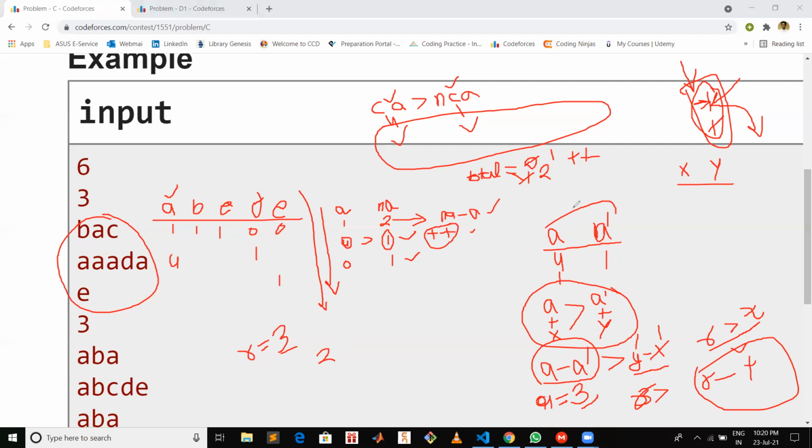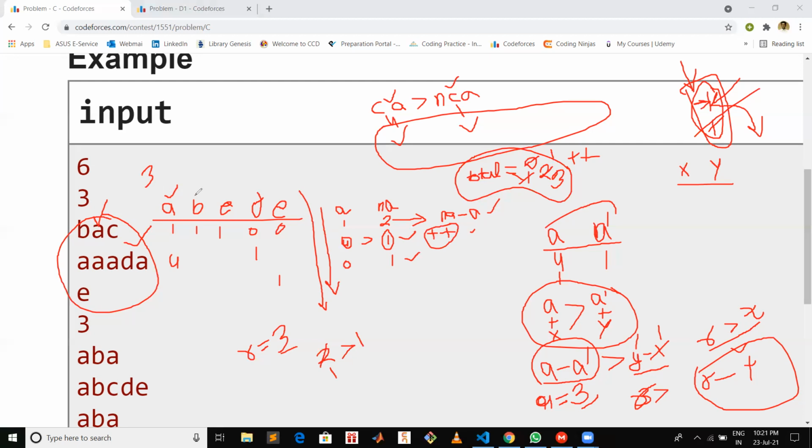Since this 2 is greater than this 1, we will again decrement this R by 1. So R will become 1. Total will become 3 and this priority queue will get empty. So we will finish. So for A, the total number of words which are going to be included is 3. So maximum 3 words could be taken such that A will become that character whose count is greater than count of all other characters.